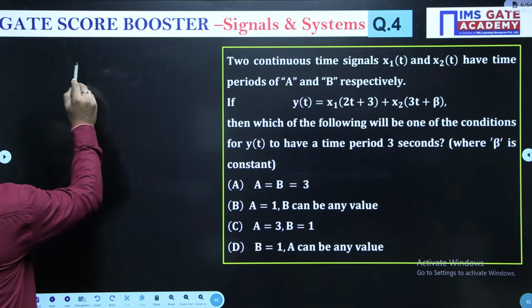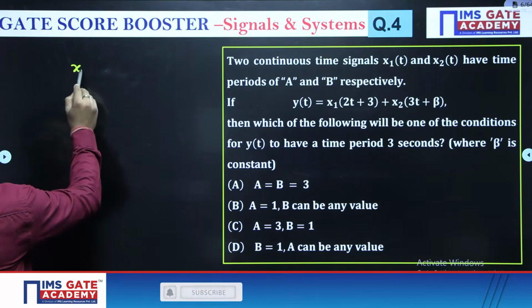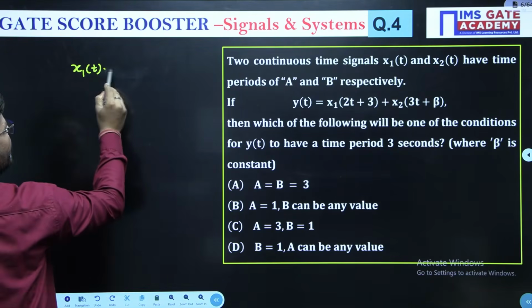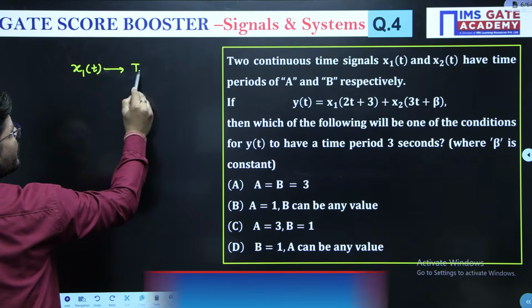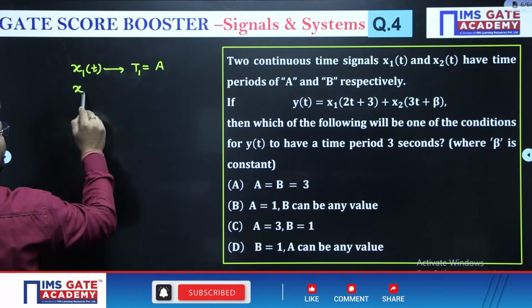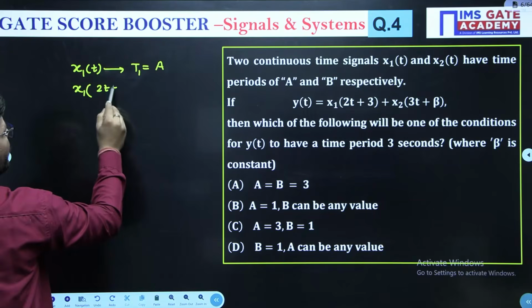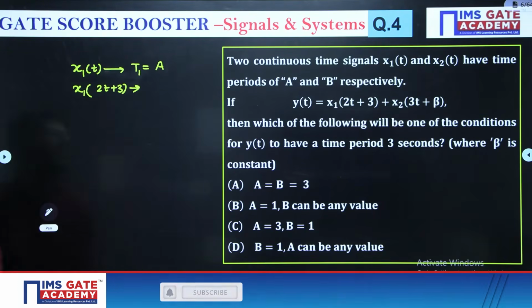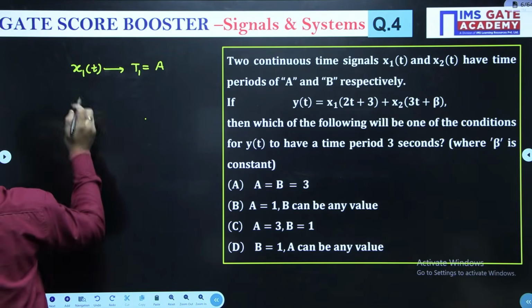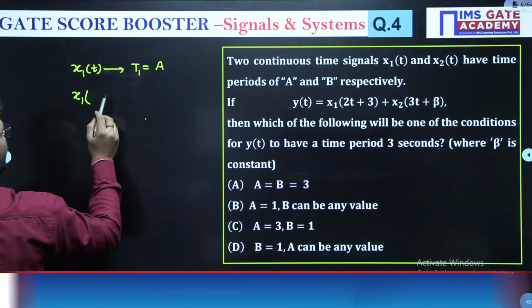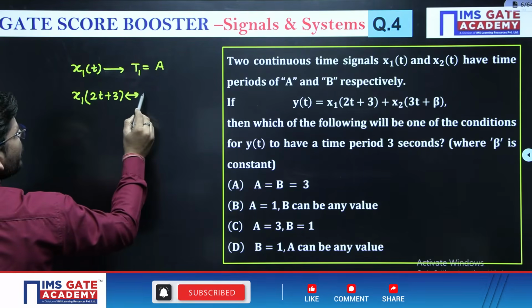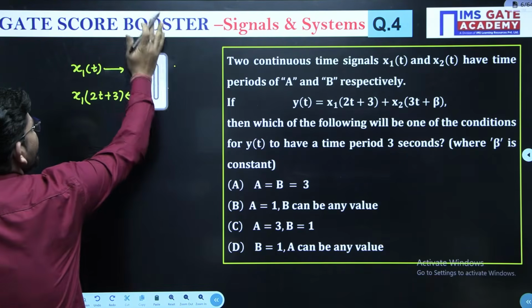See, x1 and x2 have time periods. The time period of x1 is A. Let's suppose it is T1 and it is A. What will be the time period of x1(2t plus 3)?